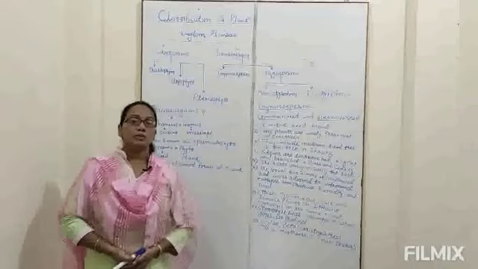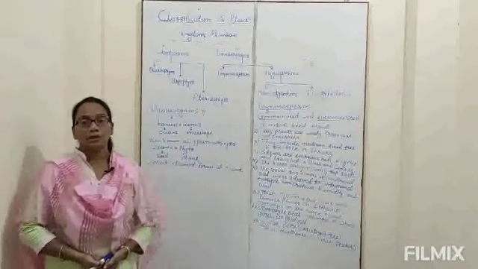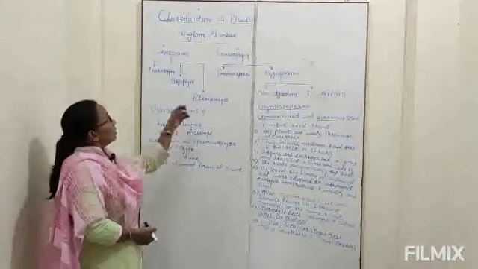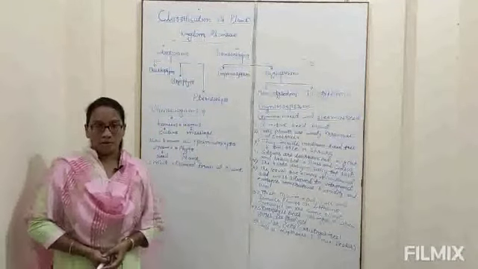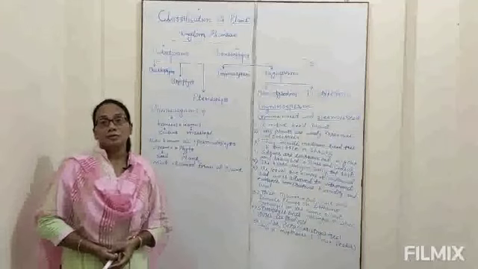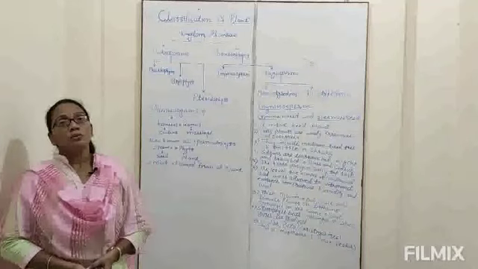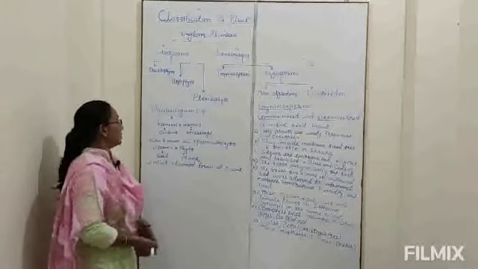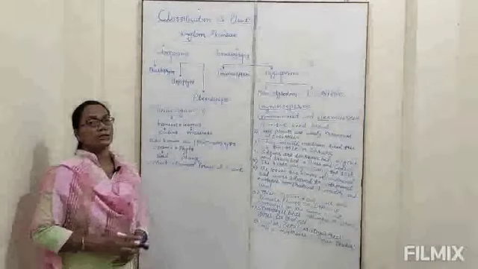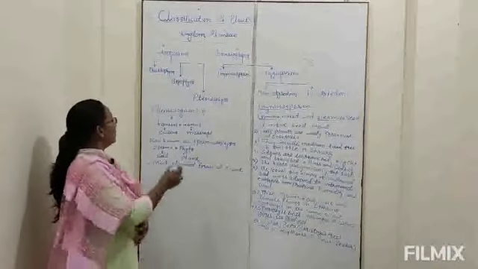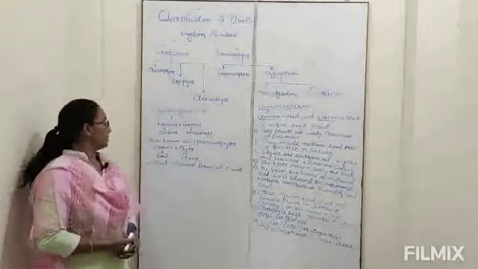Students, open your textbook and see page number 78. Now what is meant by phanerogams? Phanerogams are the flowering plants and seed bearing plants. Now we come to know the meaning of phanerogams. Phaneros means evident and gamos means marriage. So the name given is phanerogams.